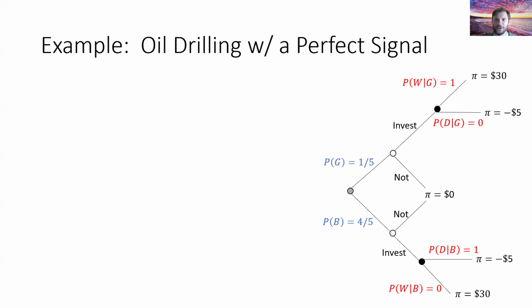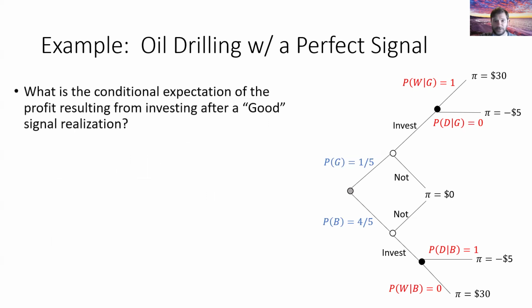So let's start here by first assuming that we've observed a good signal from the geologist, meaning we are on the top half of this tree. If we were to invest, that puts us squarely in this portion of the decision tree highlighted in blue. If we were to invest, the expected payoff is: we get 30 million with a probability of 1, and we get -5 with a probability of 0.